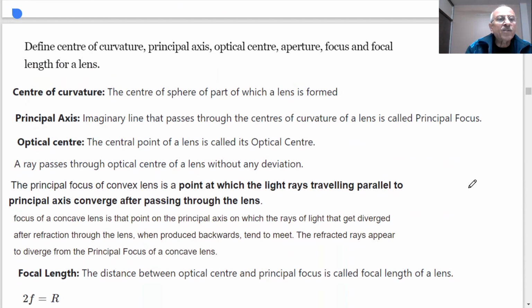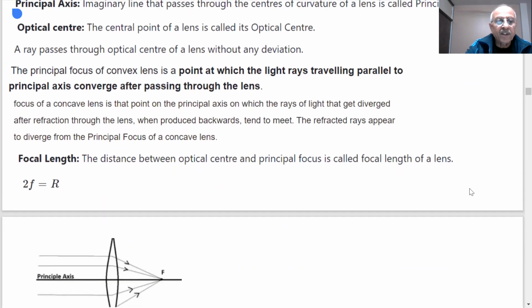First definition, student. What is the center of curvature? What do you mean by center of curvature? First definition: the center of the sphere of which the lens is formed a part. I hope what we are trying to say is clear from this side.